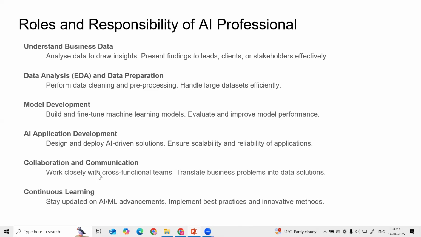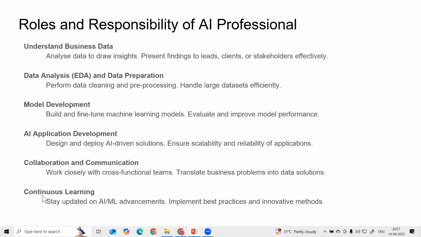We are not the only people working on this project. We have a team working on this project. We have to collaborate and communicate with other team members also, within the team or cross-functional teams, and solve the problem as a team, not as an individual. And translate the business problem into a data solution.